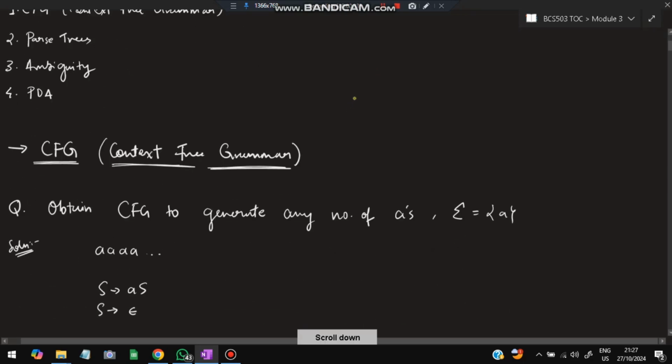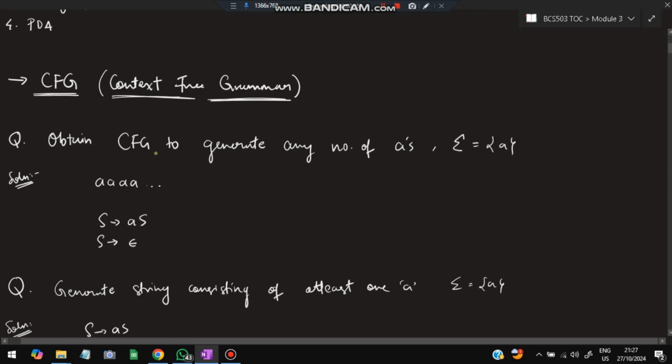So the first topic is the CFG, context-free grammar. Let's get started directly with the questions, so you can understand what we have to do. The question can be as follows: obtain a CFG to generate any number of A's. For that we have to generate a CFG, and the alphabet given is only A. Any number of A's means it can include A followed n number of times.